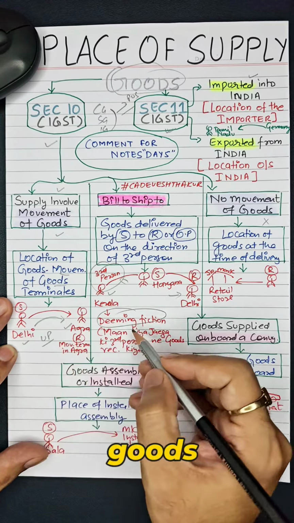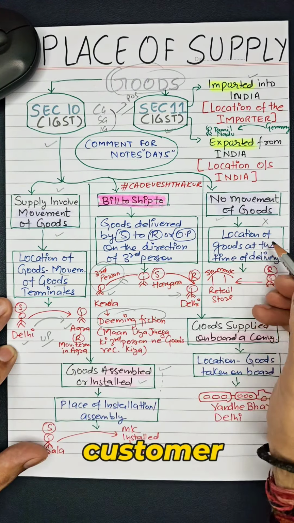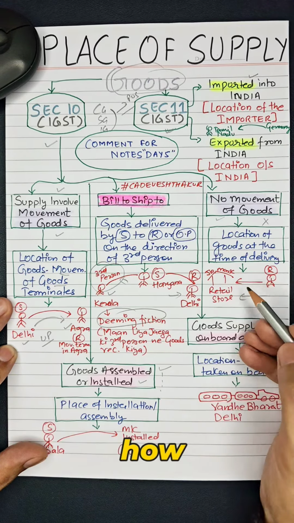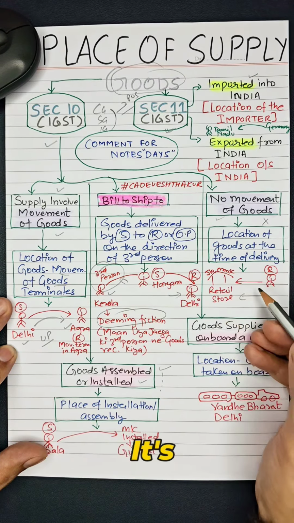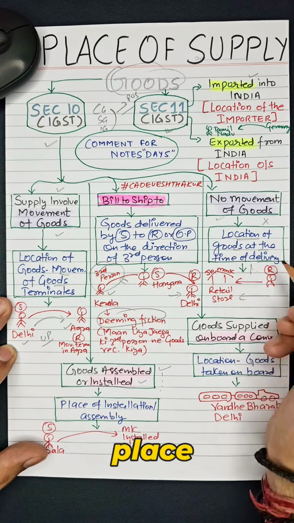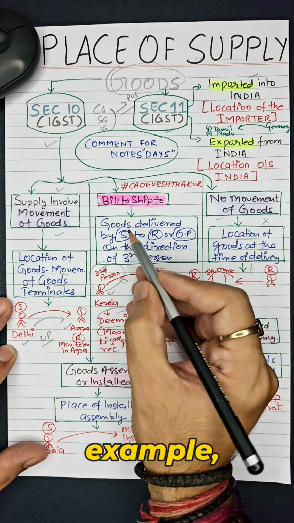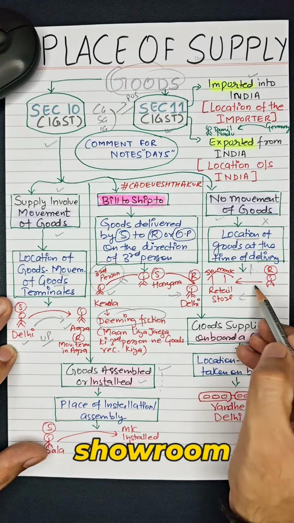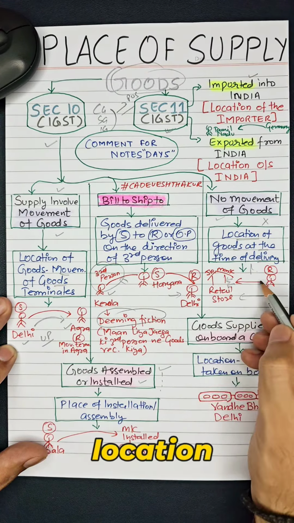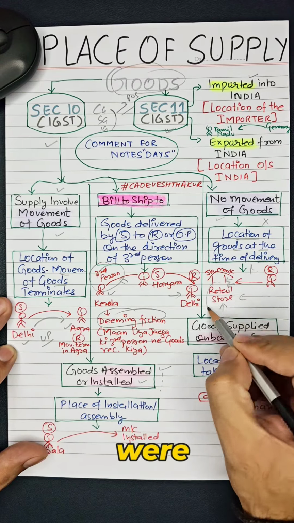When there is no movement of goods during a supply, like when a customer walks into a retail store and picks up the goods himself, how do we determine the place of supply? It's very simple. The location of the goods at the time of delivery is considered the place of supply. Here in this example, the customer visits the showroom or retail store directly and takes the goods, so the place of supply will be the location of that retail store where the goods were available at the time of delivery.